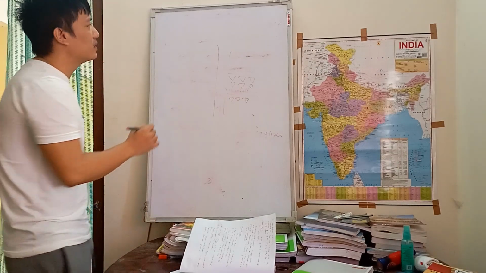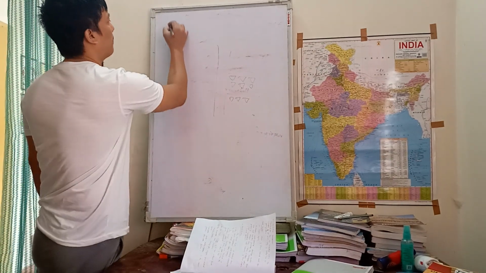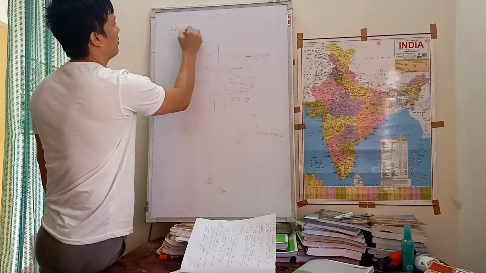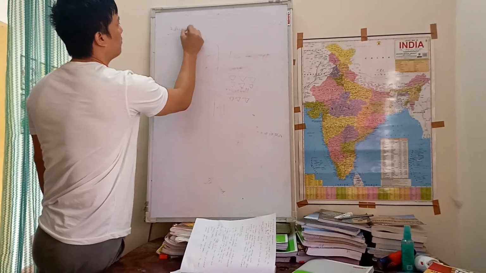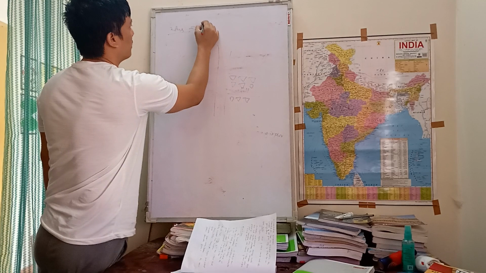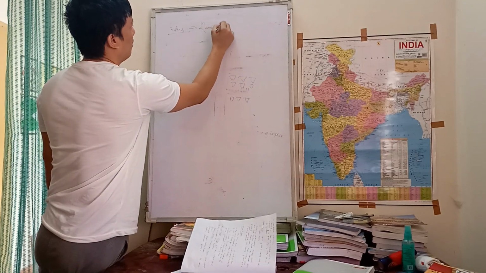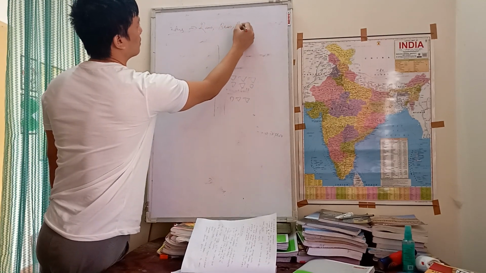And the Indus Valley Civilization itself flourished along the river Indus, and we have 5 tributaries of the river Indus.